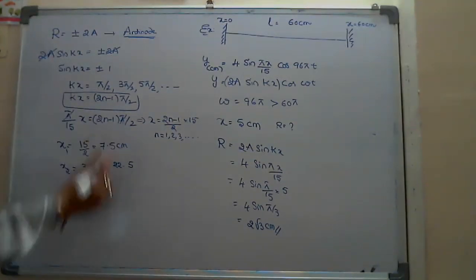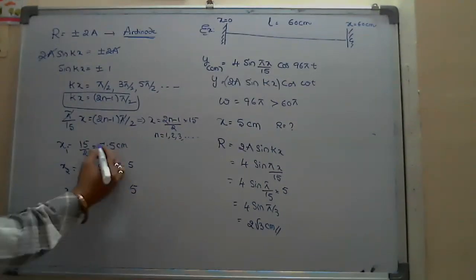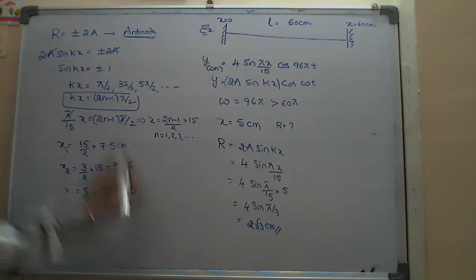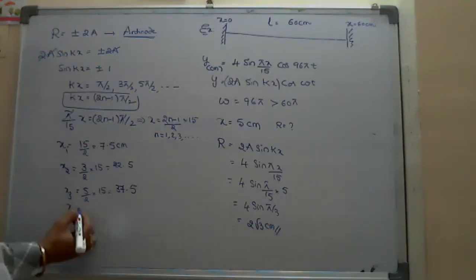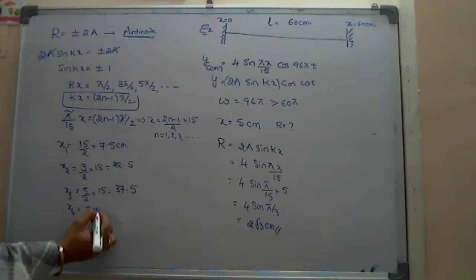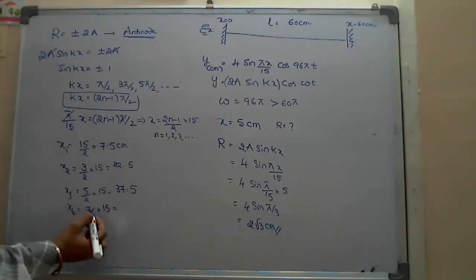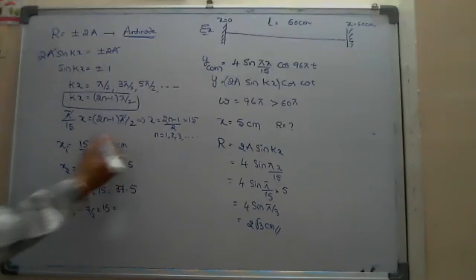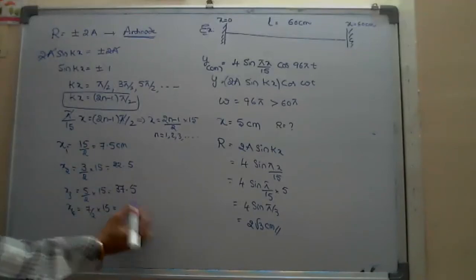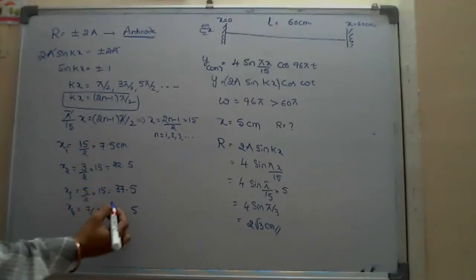Multiplying with 5 gives 37.5. And x4, the fourth position, is 7 by 2 into 15, which means 7.5 multiplied by 7, giving 52.5.